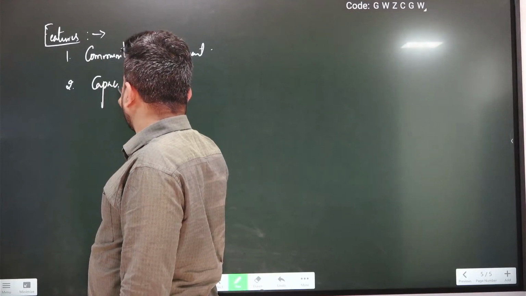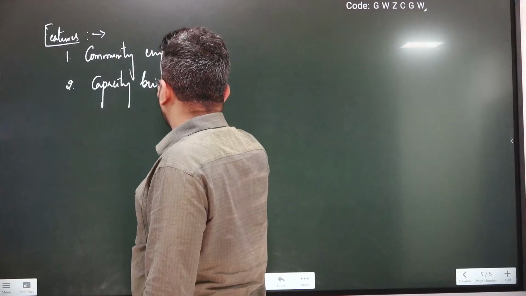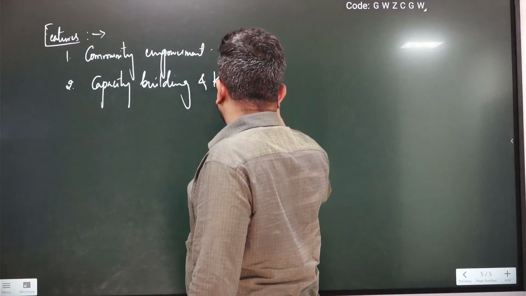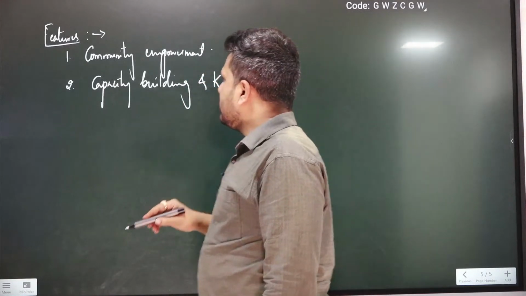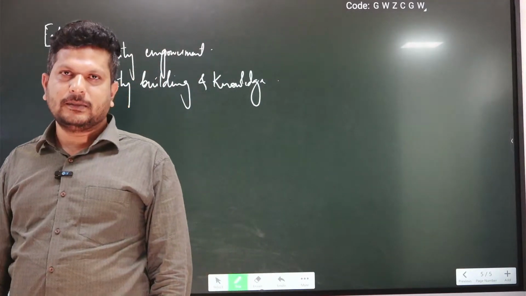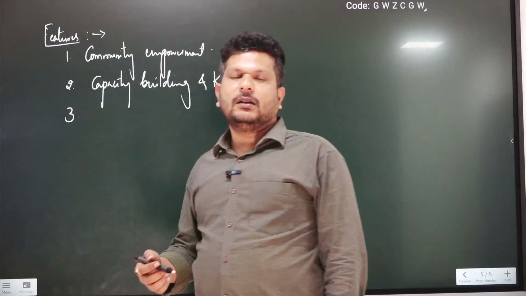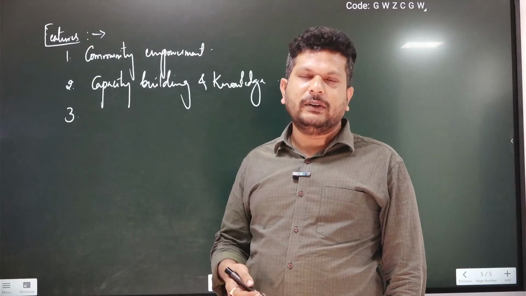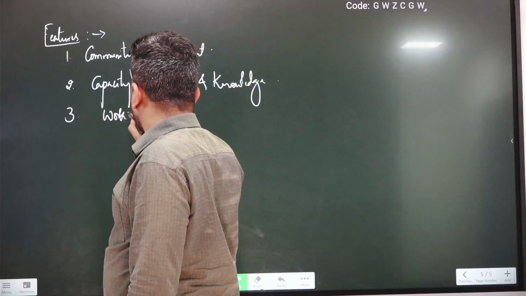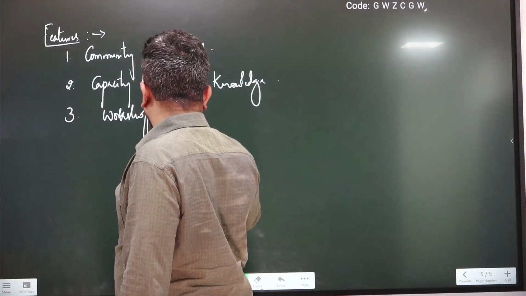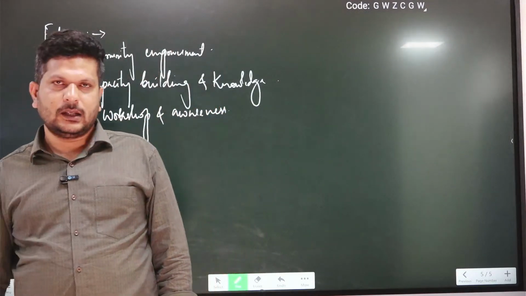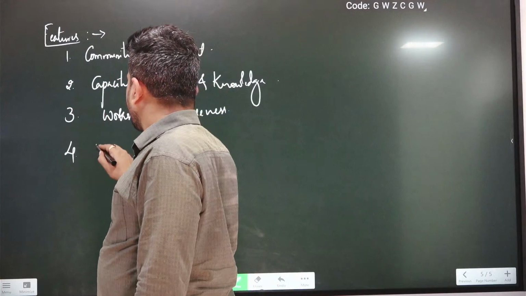as already spoken about, that is capacity building and knowledge dissemination. So providing the sufficient or required knowledge to all the users and developing their capacity in order to improve the solutions which are available to solve the water security challenge. Then conducting workshops and awareness among the citizens of this country about the future. Number 4 is water budgeting.